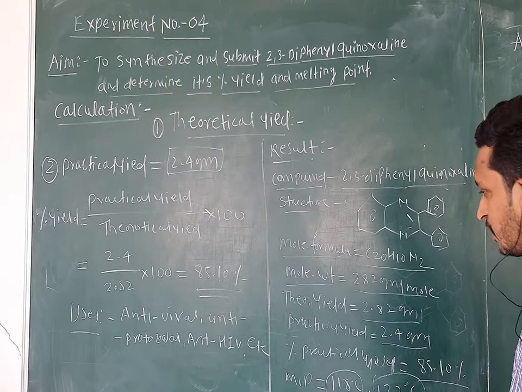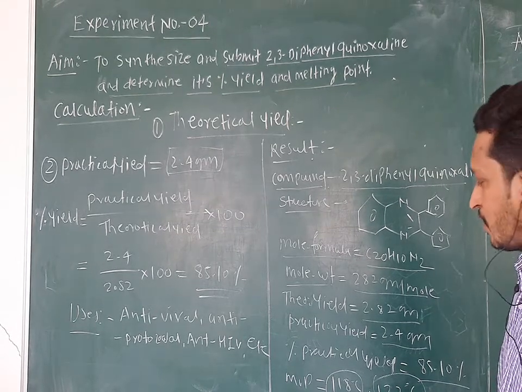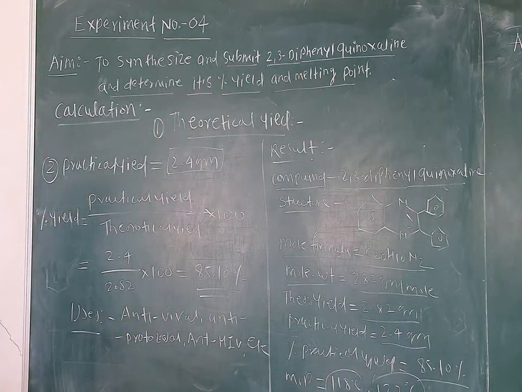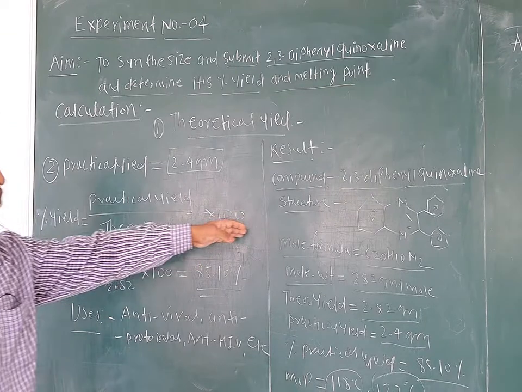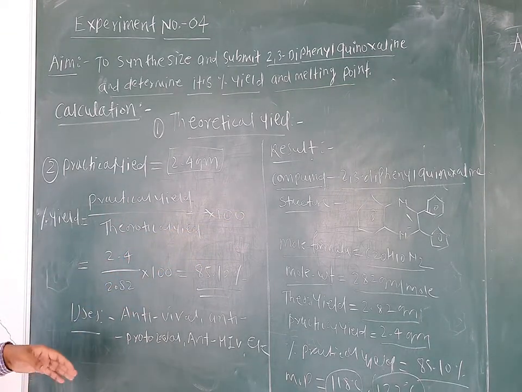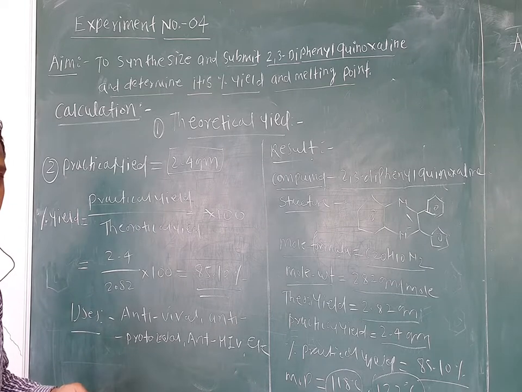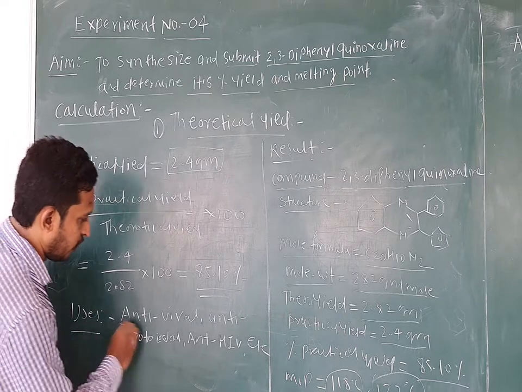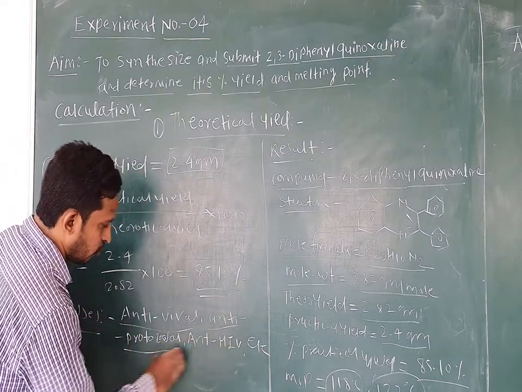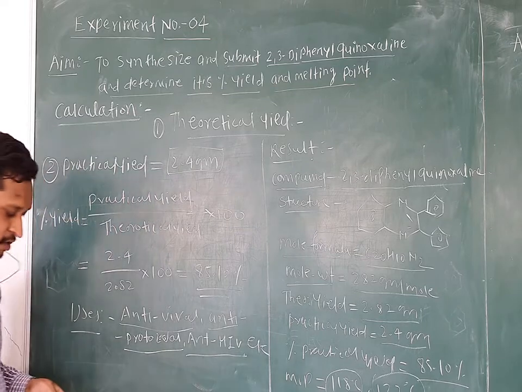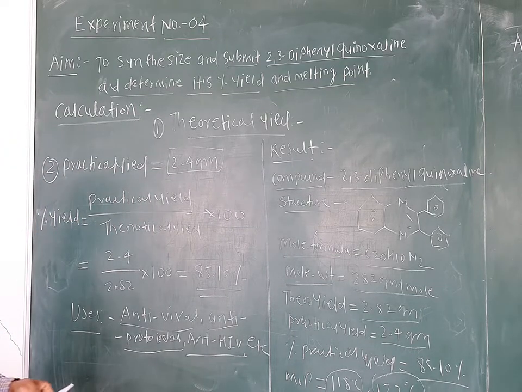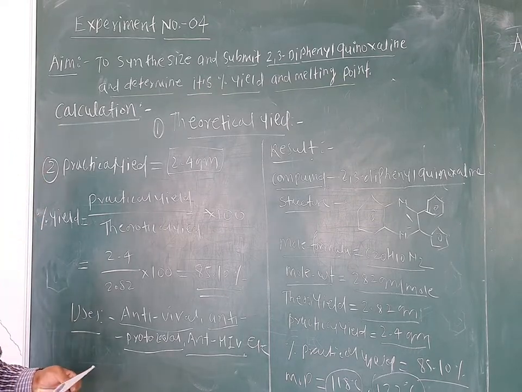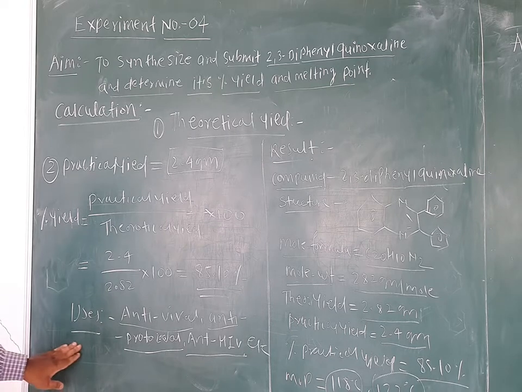So this is the result, and at the last we have to write down the medicinal uses of this compound. This particular heterocyclic ring of 2,3 diphenyl quinoxaline is present in many medicinal compounds, or as a basic structure. It is present in antiviral drugs, anti-protozoal drugs, and anti-HIV drugs. Also it is present in anti-inflammatory agents, and antibacterial agents. So these are the medicinal uses of 2,3 diphenyl quinoxaline.